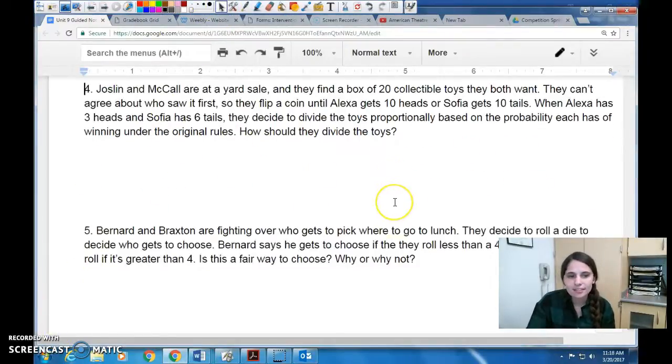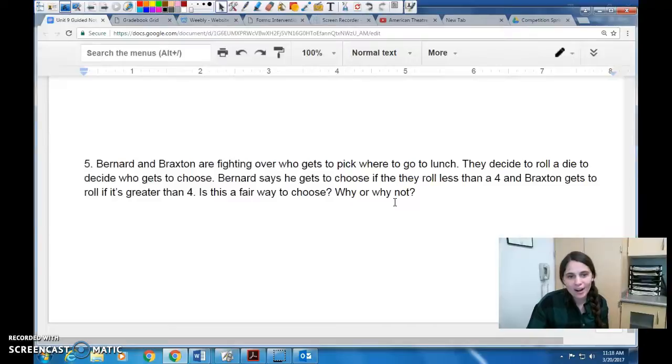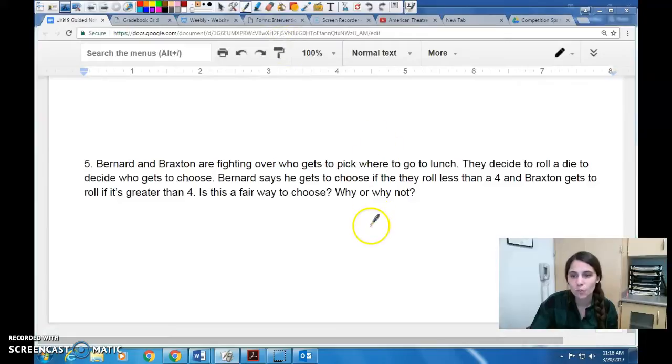Okay, and then the last question we're going to look at is Bernard and Braxton are fighting over who gets to pick where to go to lunch. They decide to roll a die to decide who gets to choose. Bernard says he gets to choose if they roll less than a 4, and Braxton gets to choose, this should say choose, those typos, Braxton gets to choose if it's greater than 4. Is this a fair way to choose?